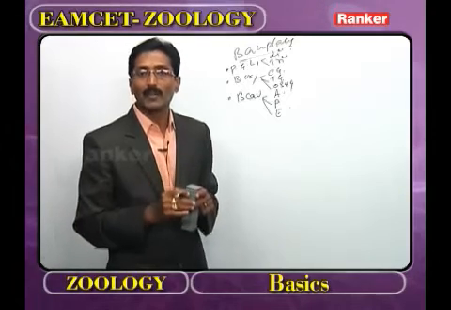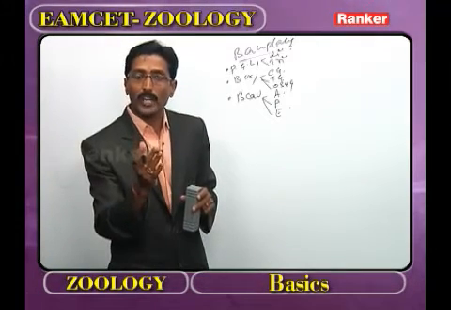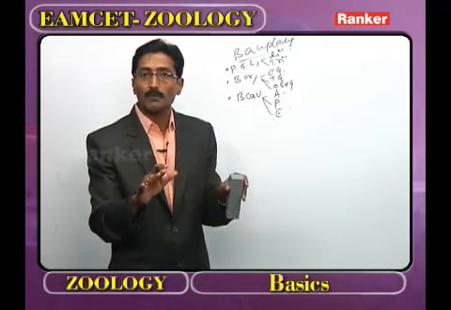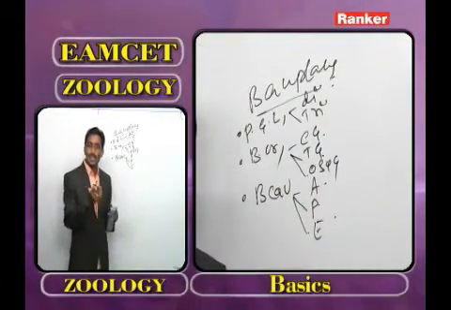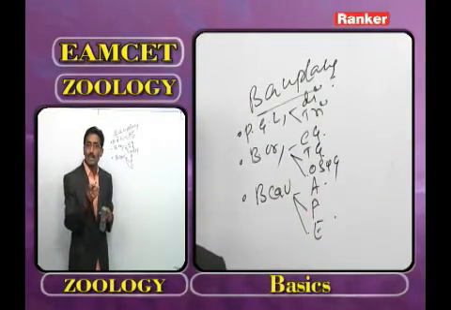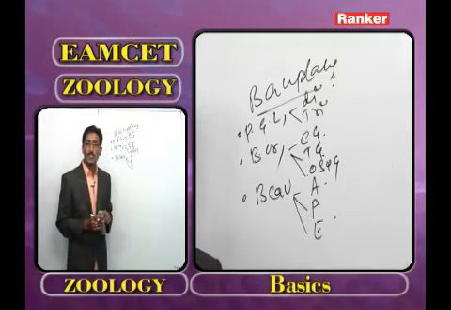Now, what is meant by acoelomata? Between body wall and alimentary canal, there is no space. It is completely solid. That we call acoelomata. What is the example for the acoelomata? Phylum Platyhelminthes.